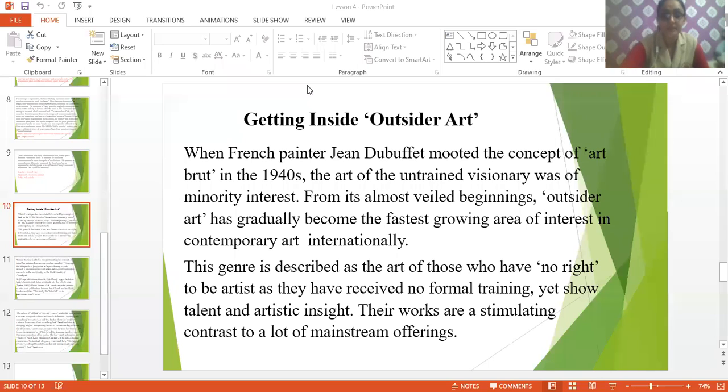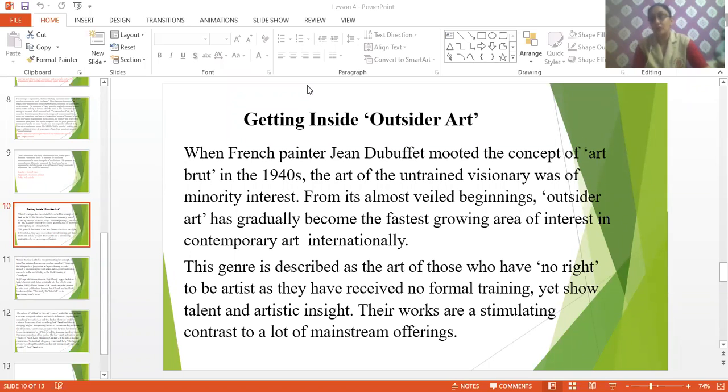The people who are untrained, who have not taken any formal training in the field of painting, and when they create a masterpiece, a piece of art which is appreciated by everyone, that is called outsider art.